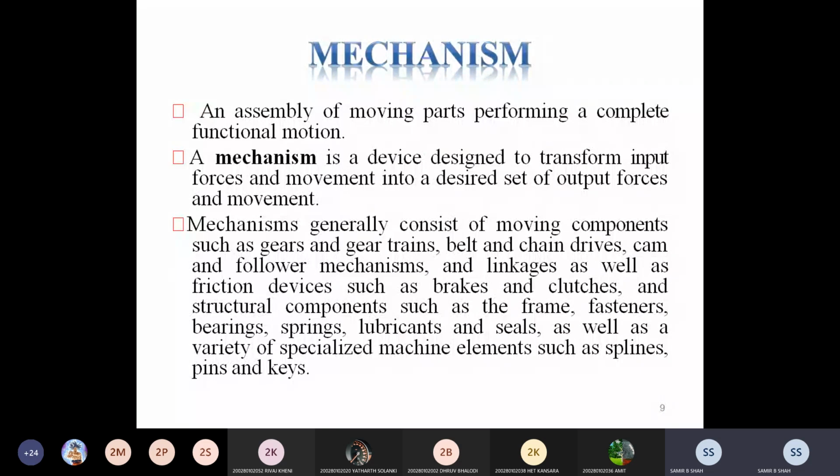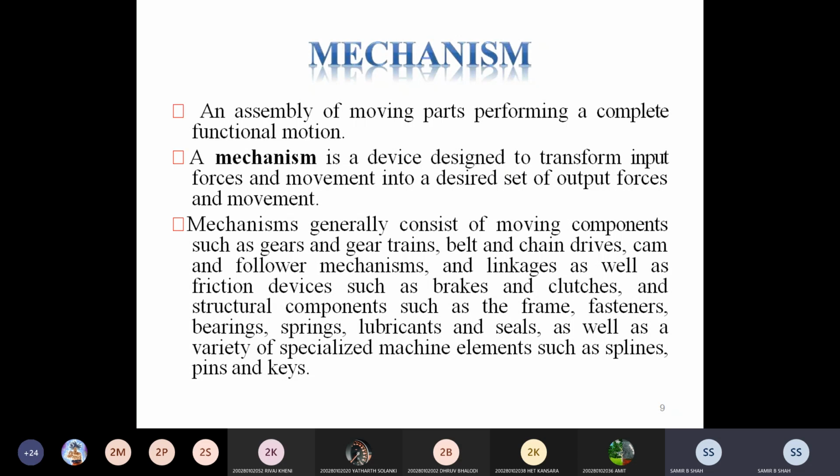I am going in depth with the mechanism. A mechanism means a device designed to transform input force and movement into a desired set of output force. Let me explain this practically. Suppose I have a four bar chain mechanism, meaning I have four links joined with each other. If I apply some force on one link, the input link, and I get some output at another link, then it is considered a mechanism.